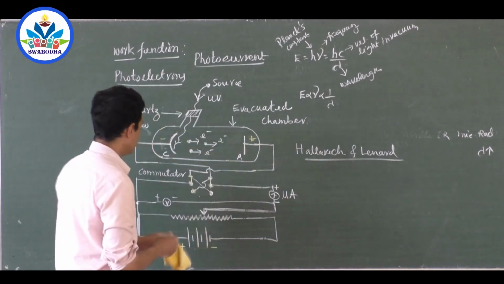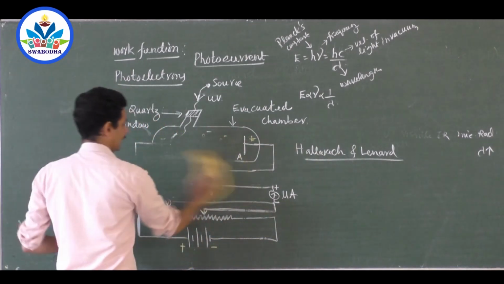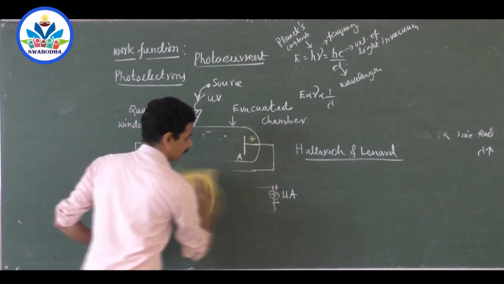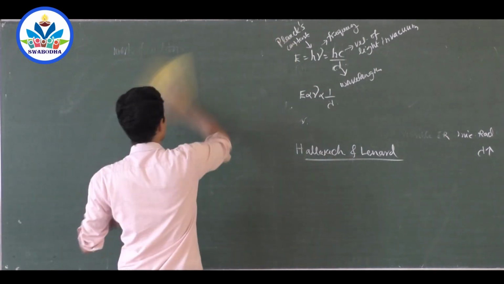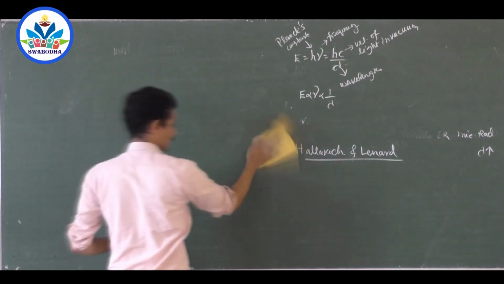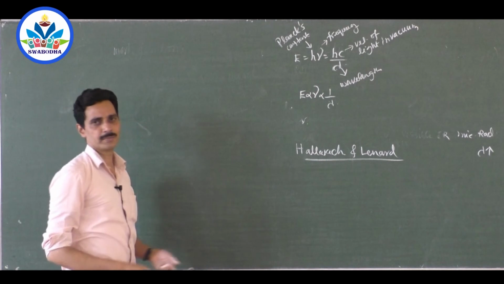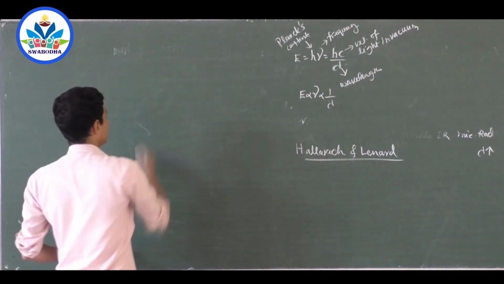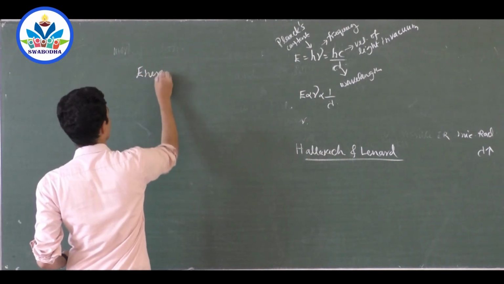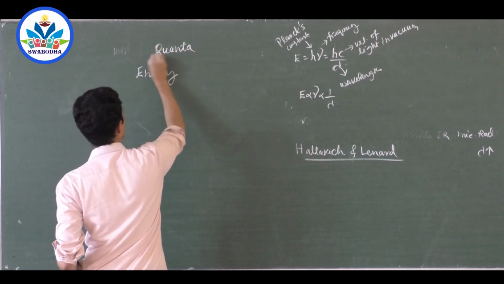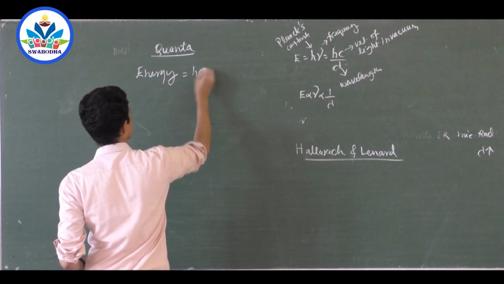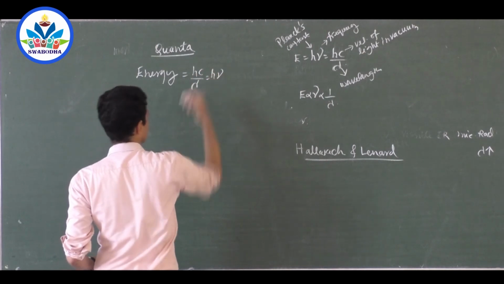Okay, I'll rub this now for the time being. In the next class I will draw it again. You may not be having the full idea of this experiment now. We are going to deal with this experiment in the next class. So in the whole next class, we are going to discuss about this experiment. But for the time being, we are dealing with packet of energy called quanta. Energy of each packet is hc by lambda, that is h nu.